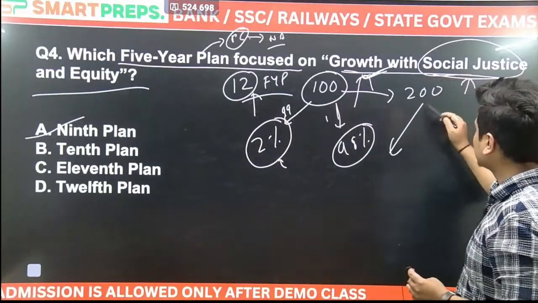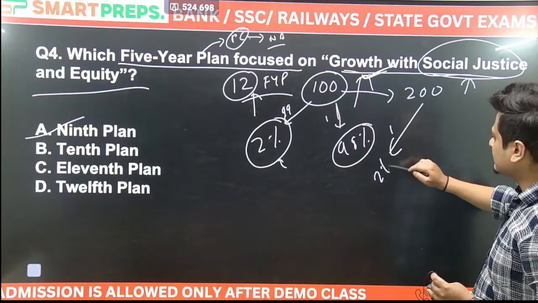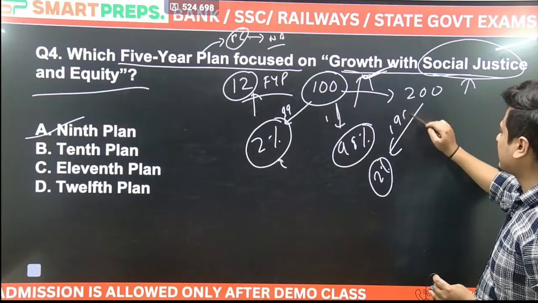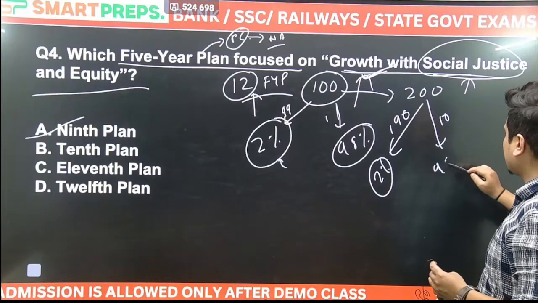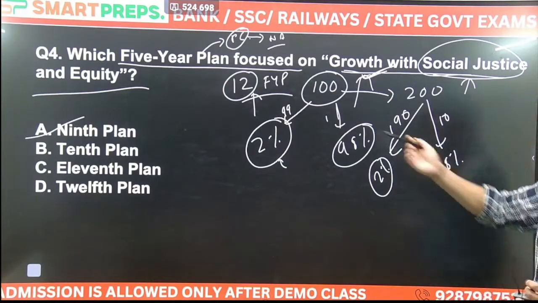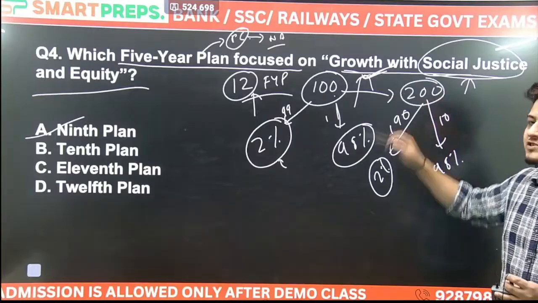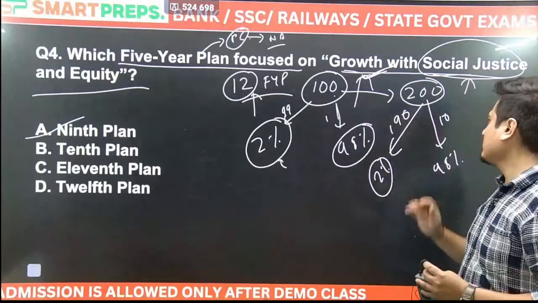But same situation, 200 में से 2% पॉपुलेशन के पास है the entire 190 rupees, and the rest 10 rupees is there with the other 98%. मतलब ग्रोथ तो हो रहा है, 100 से हम कहाँ पहुंच गए, we have gone to 200.